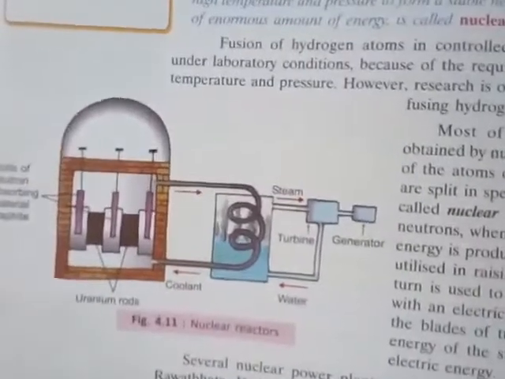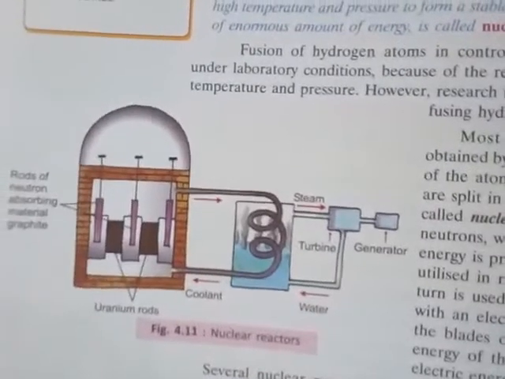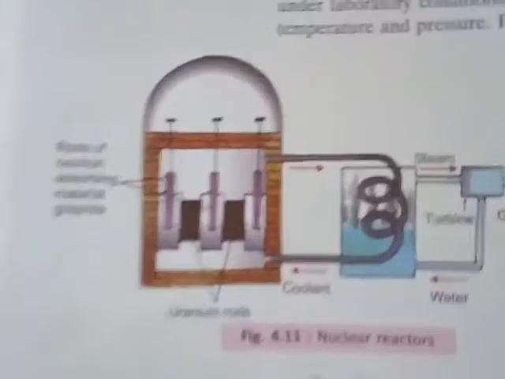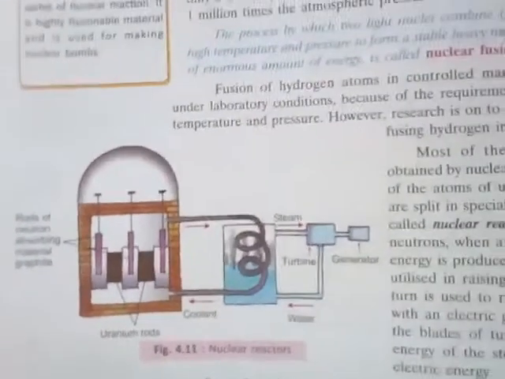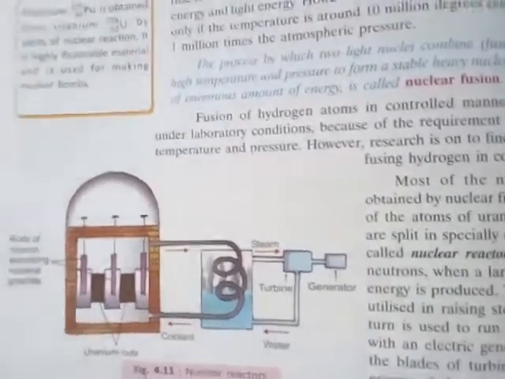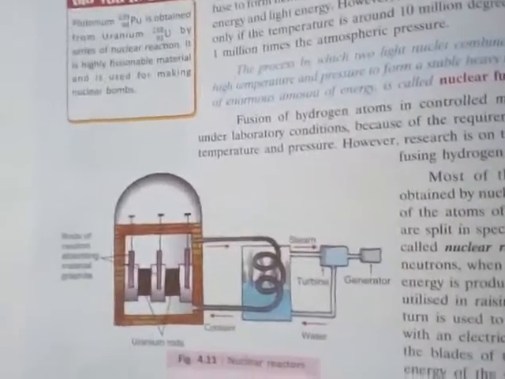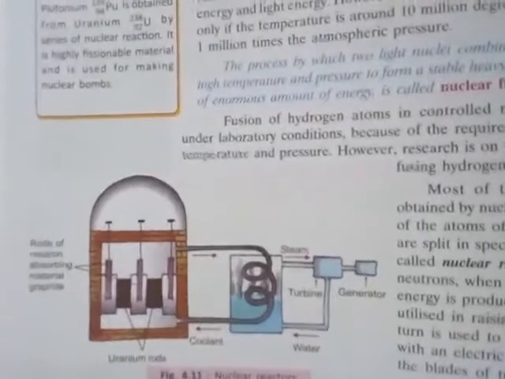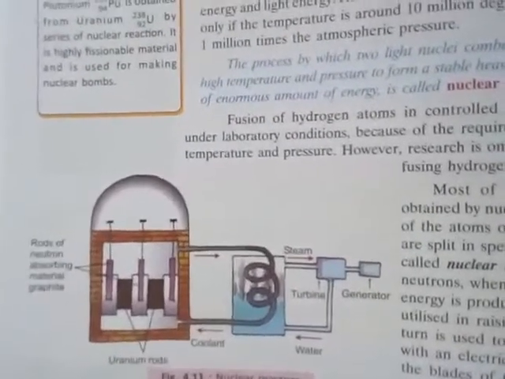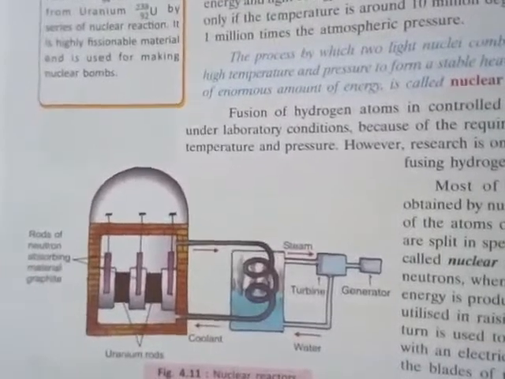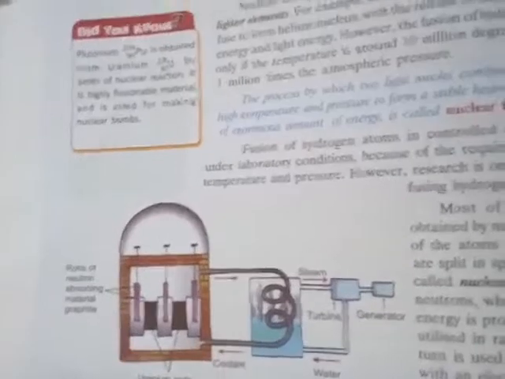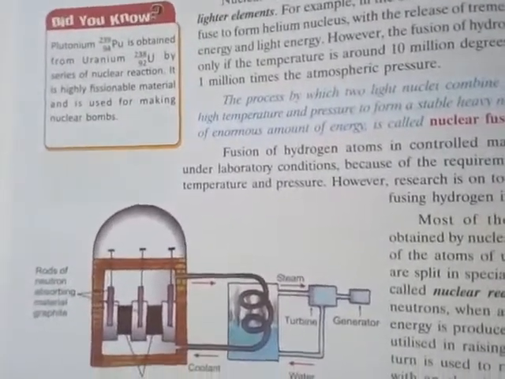Basically this nuclear reactor has some basic and peripheral parts, but I will not go into these details. I will just tell the mechanism of how it works. Basically the nuclear reactor provides a large amount of heat. How does it produce this large amount of heat?